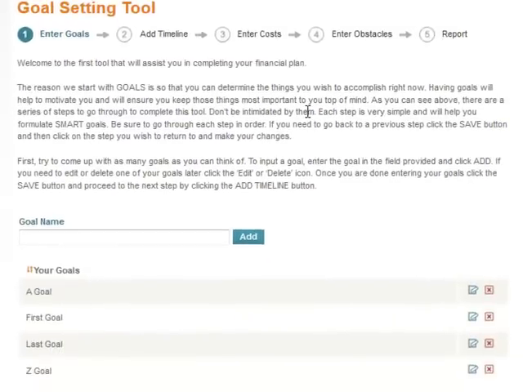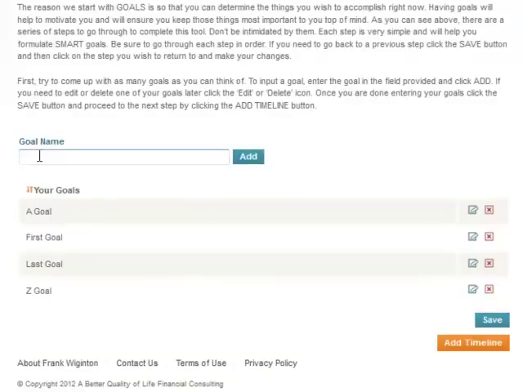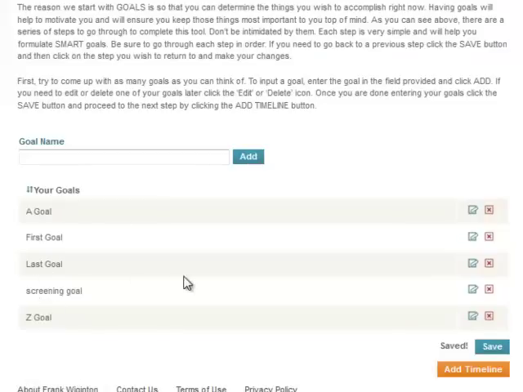The way you use most of the tools, they're all set up very similarly, is you'll add what it is you want and click the add button, and then it'll appear below. If you ever need to change something, let's type in screening goal, and you click the add button. You can see it appears below here, screening goal. If you want to edit that goal, there's an edit button right here. You click on edit, and you can change that to be screening 2 goals, and then you can click the save button, and you can see it says saved, and that tells you that it's been saved.